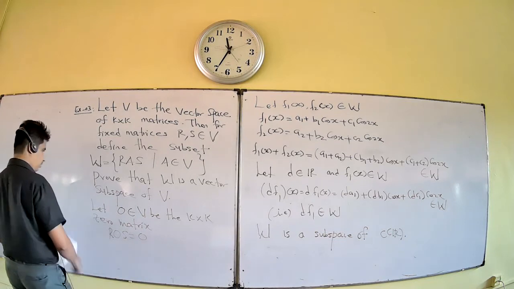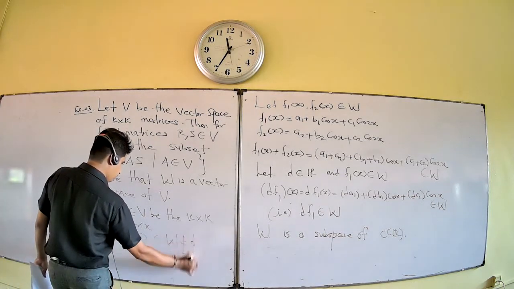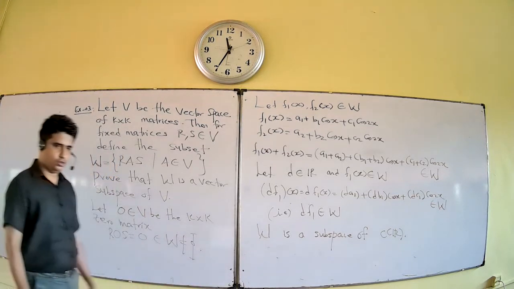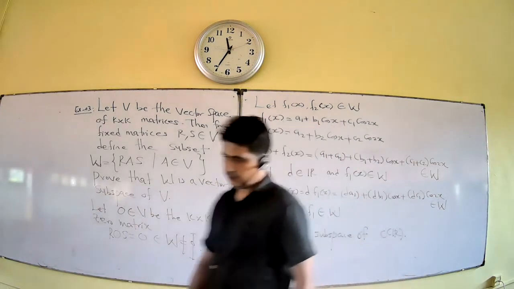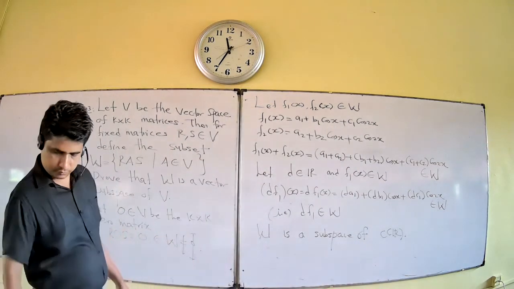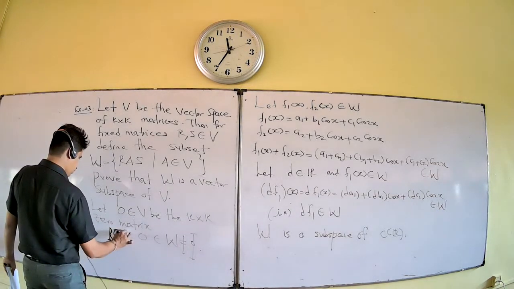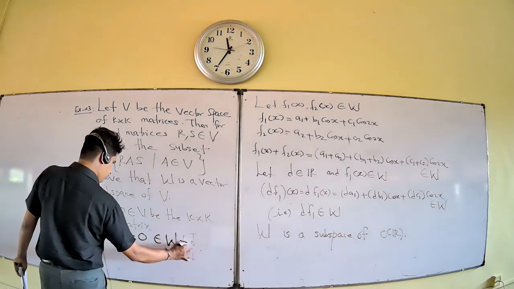Therefore the zero matrix belongs to W. Therefore it is a non-empty set.